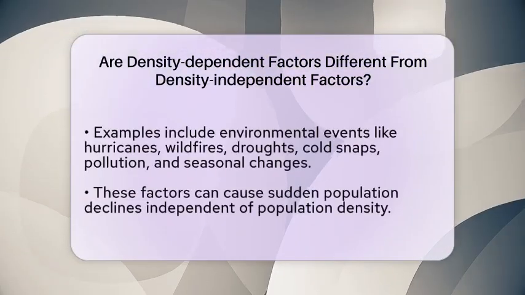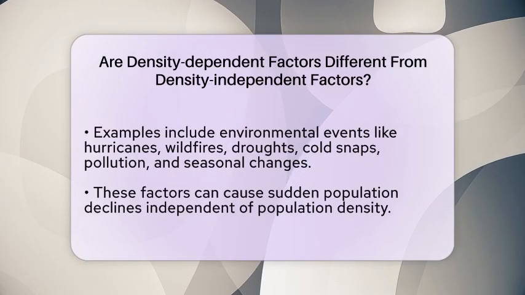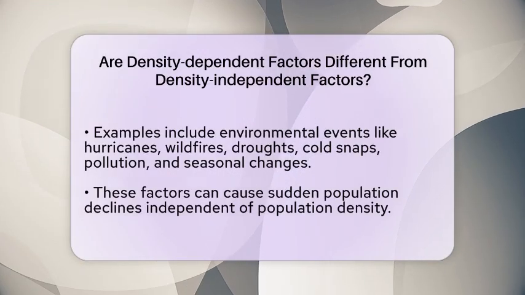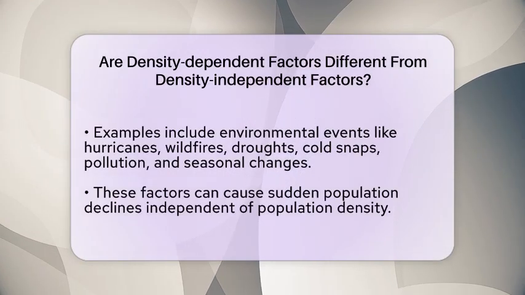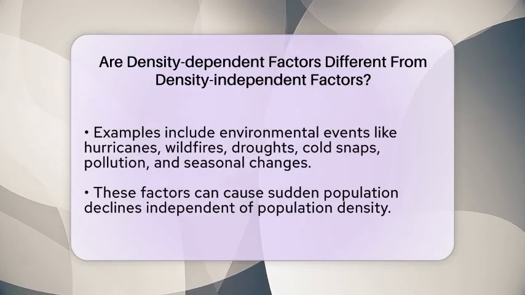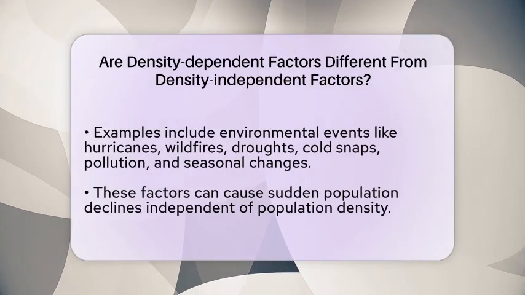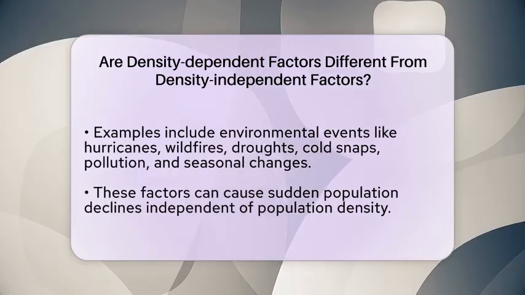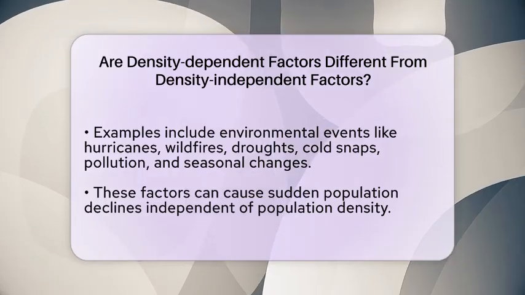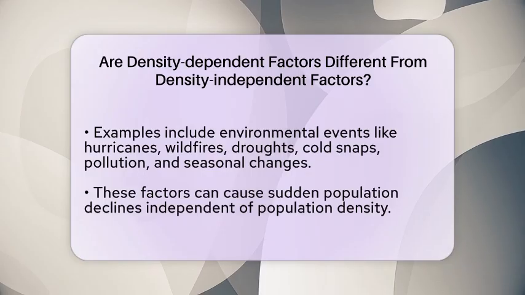Extreme weather, such as a cold snap or drought, can also reduce populations without regard to how crowded or sparse they are. Pollution or seasonal changes are other examples. These factors can cause sudden drops in numbers that have nothing to do with how many organisms are present.